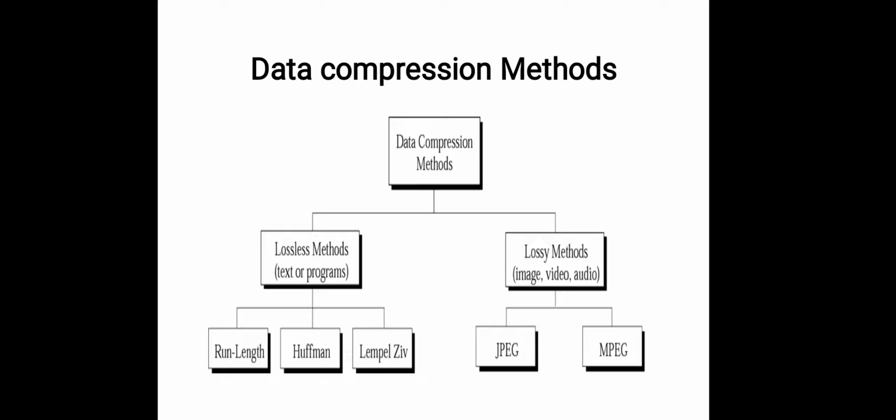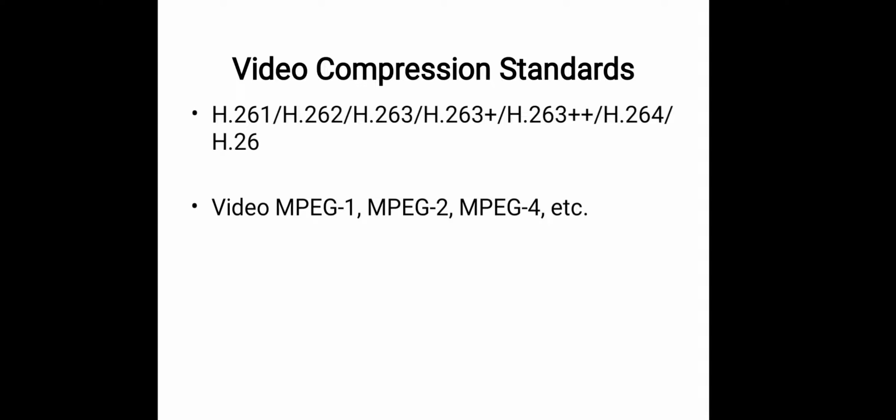Examples of lossy methods are Joint Photographic Experts Group, that is JPEG, and Motion Picture Experts Group, such as MPEG. Video compression standards. These are some standards of video compression: H.261, 2, 3, 3+, 3++, 4 up to 6, and video MPEG 1, 2, 4, etc. Next is AVI. AVI stands for Audio Video Interleave.